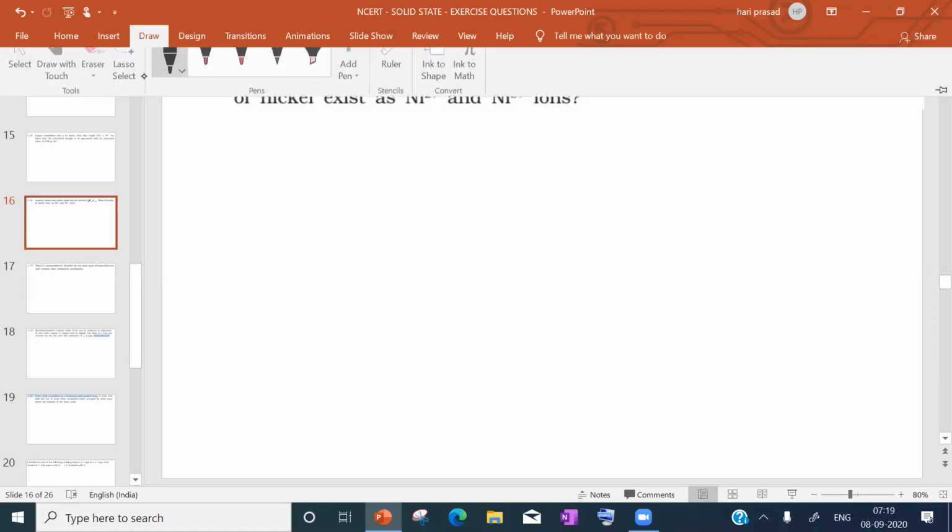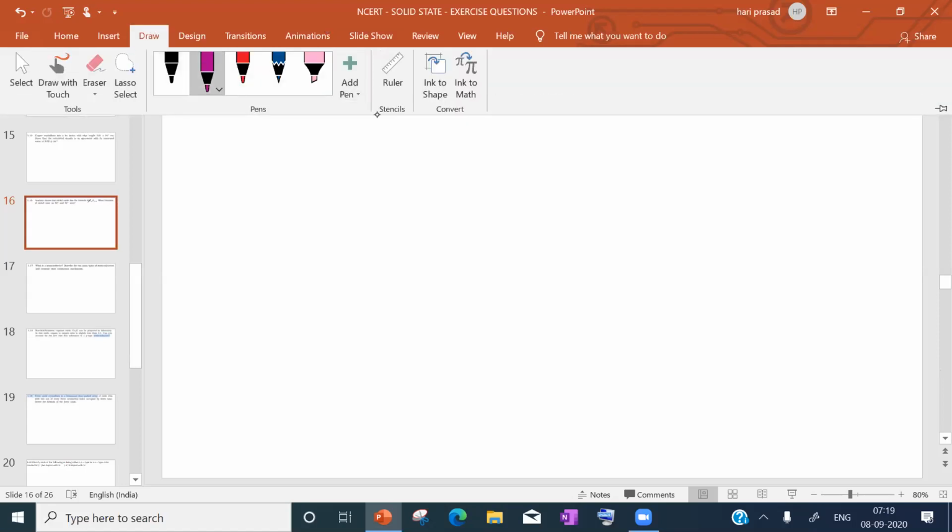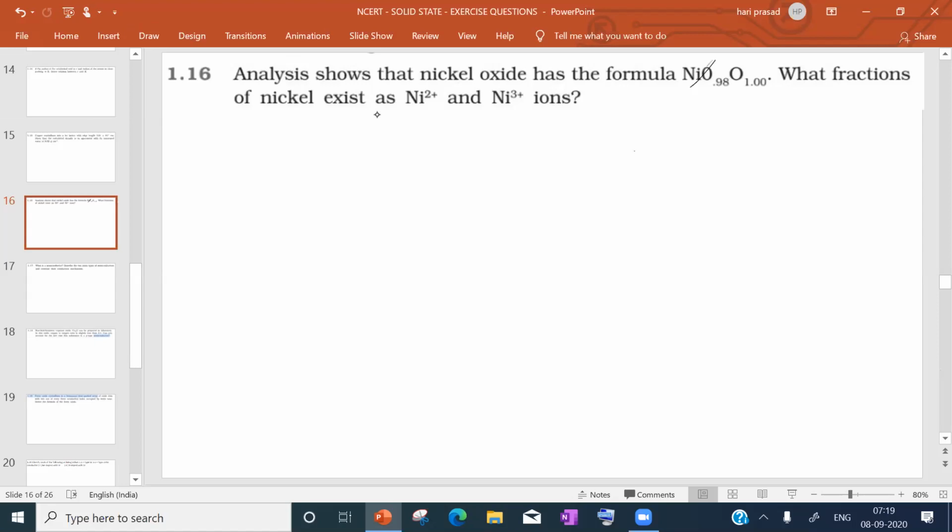Therefore the formula is Ni0.98 O1. Here they said that nickel exists in the form of Ni2 plus and Ni3 plus, so we will write Ni2 plus ions, Ni3 plus ions, 0.98 and O is 1.